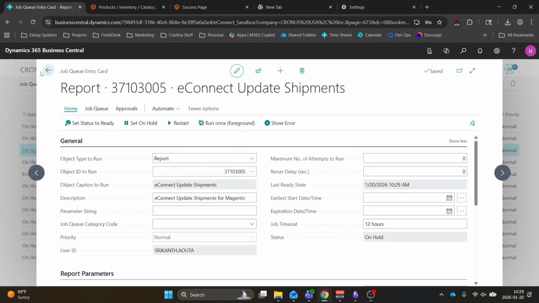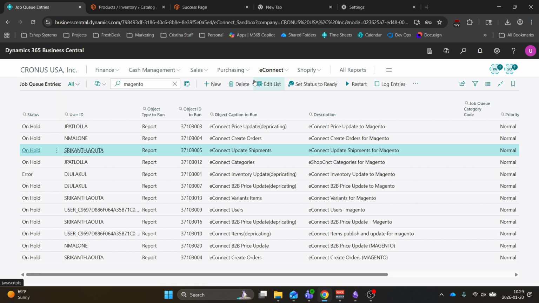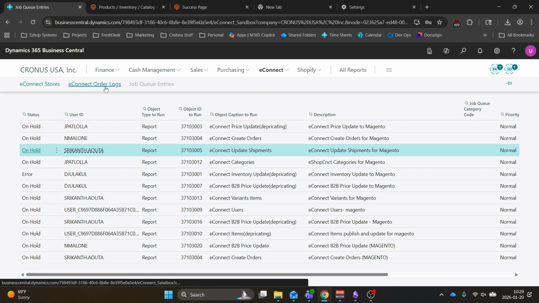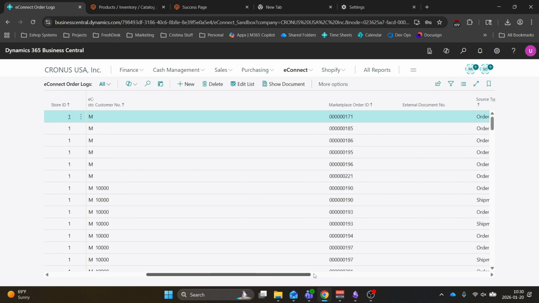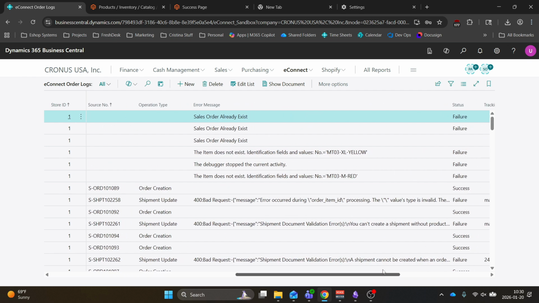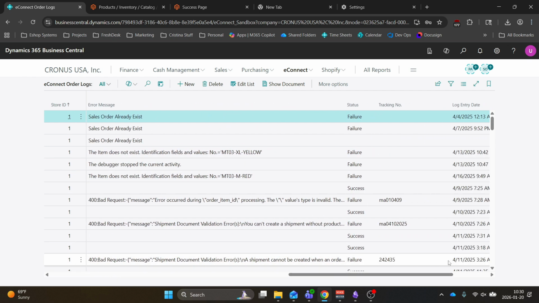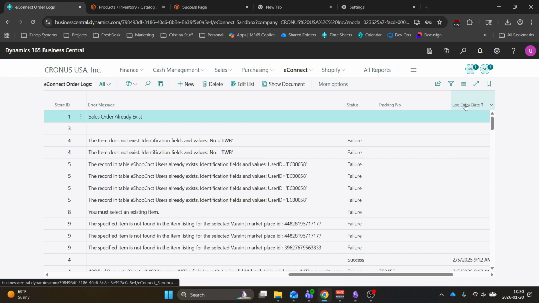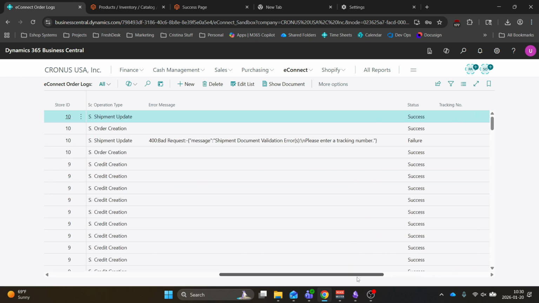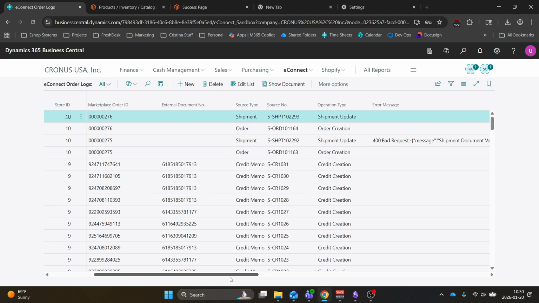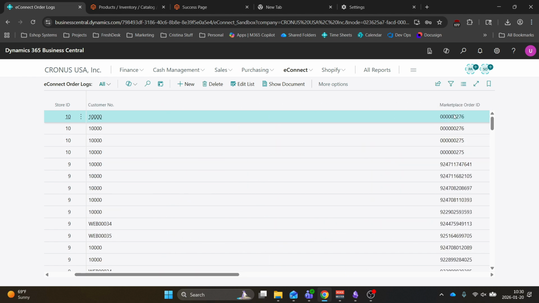And now that that's been executed, I'm going to go back and look at my eConnect order logs. I'm going to sort by date again. These are old ones. And there we go, we have another success, and it's a shipment update. And we see that marketplace order ID again. Now let's hop back into the Magento backend to check that shipment.